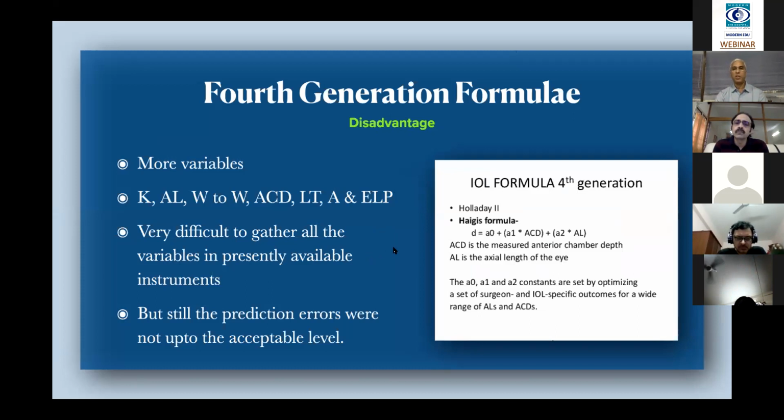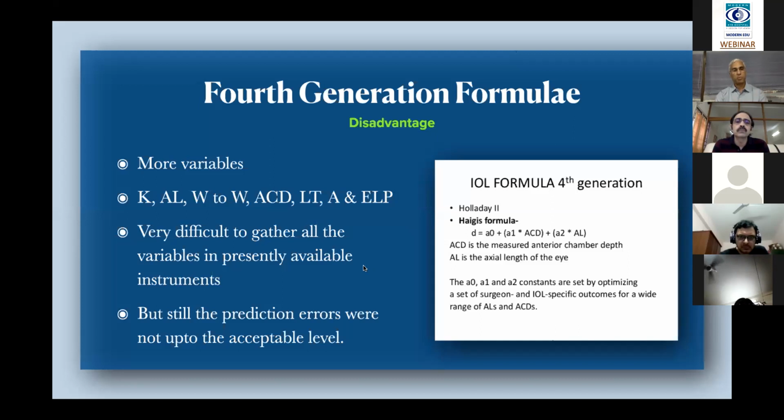That is how Holladay 2, Haigis, and other formulas were developed. Most of the difficulties were overcome with these third and fourth generation formulas.